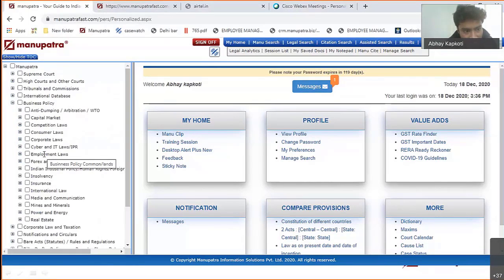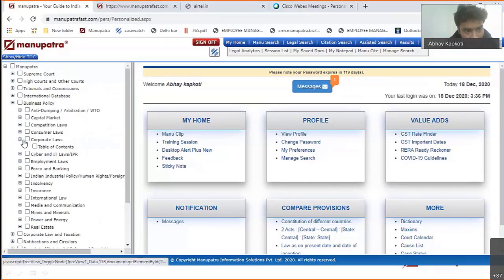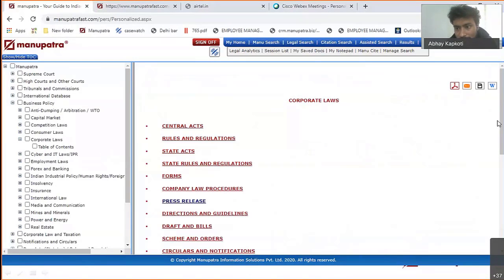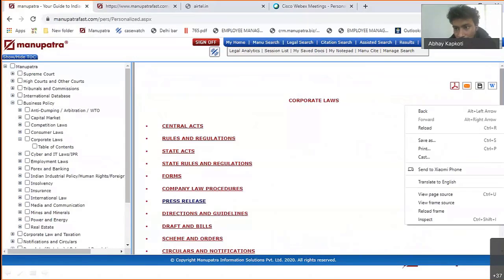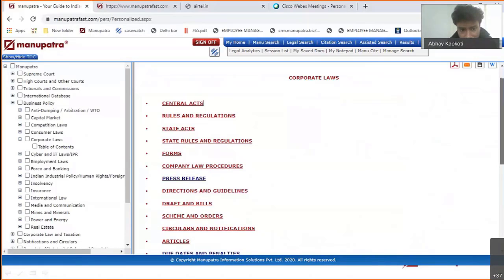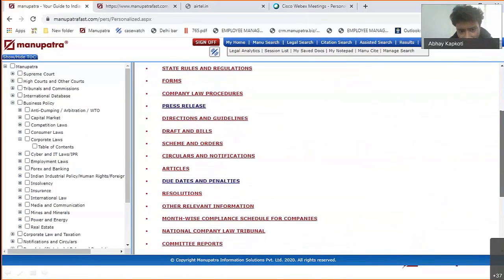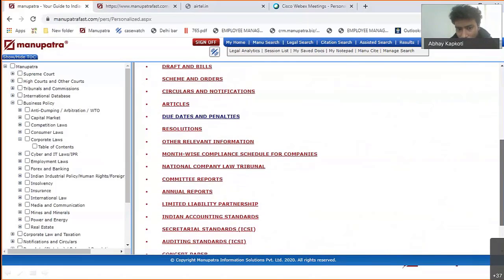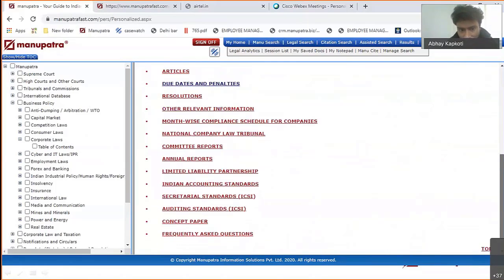Business policy is something very interesting. Say I'm a corporate lawyer. So for a corporate lawyer, you will be able to find all the secondary and primary database in one place. Say what are all the different press releases that have been coming on this topic. You can see from here, due dates, drafts, notification circulars, anything that is being updated on my particular topic, it will be here and you will be able to access it.